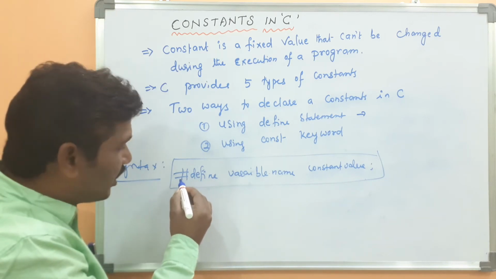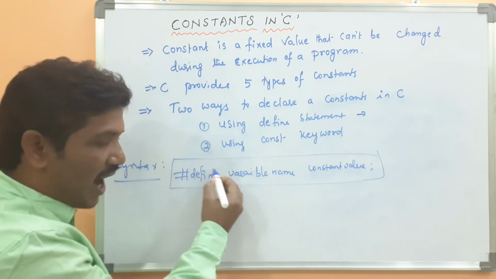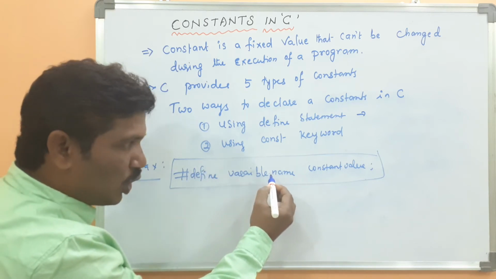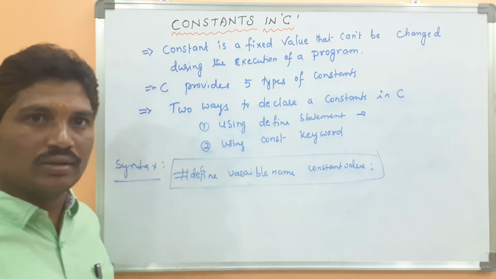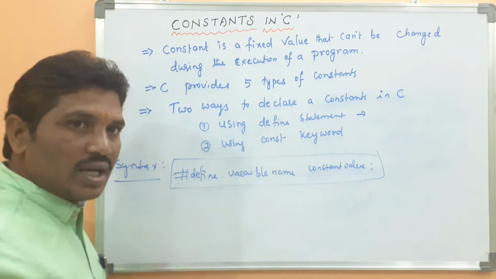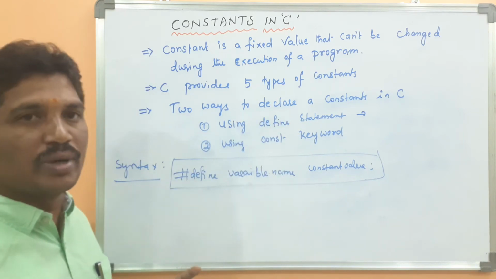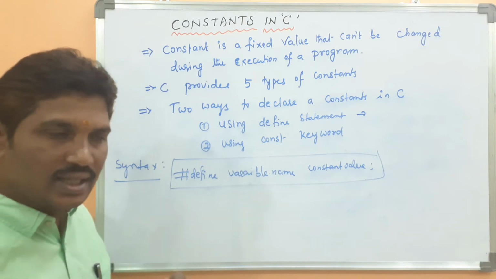There is no space between the hash and define, it is only one word. There is a space, then variable name, then constant value. This is the syntax for the define statement. By using that statement, we can declare the constants in C.